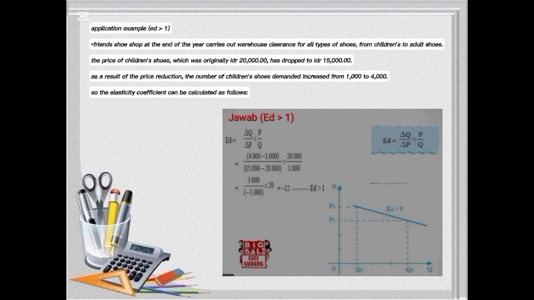So, 3,000 divided by minus 5,000 times 20 equals minus 12.